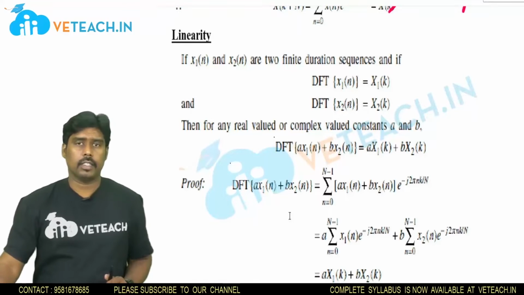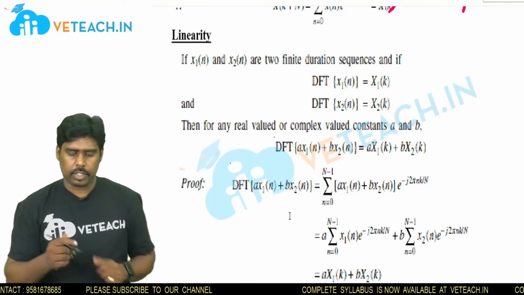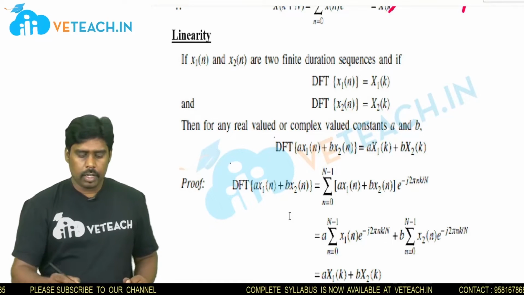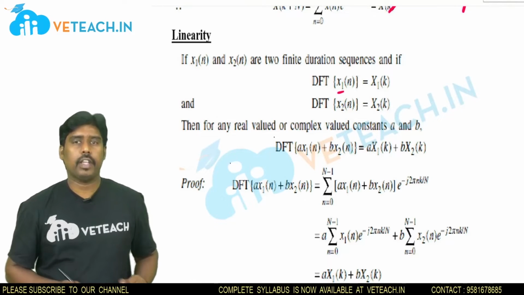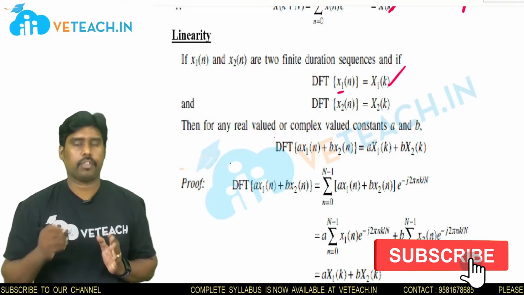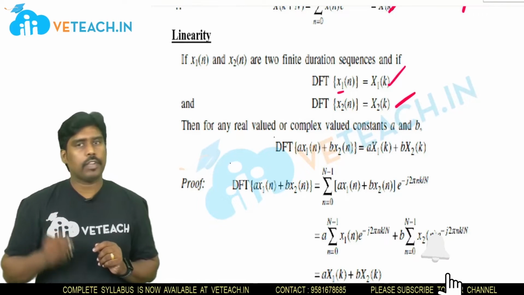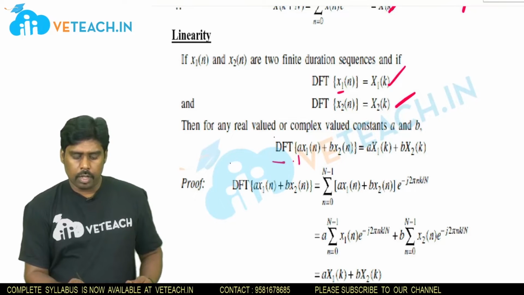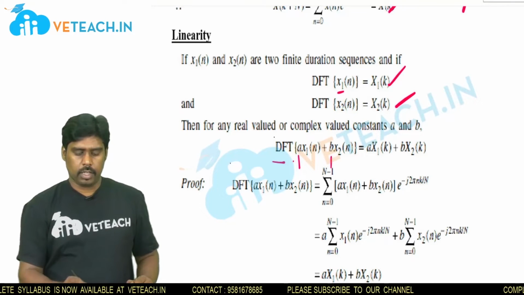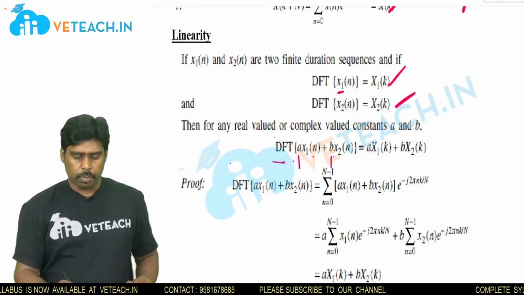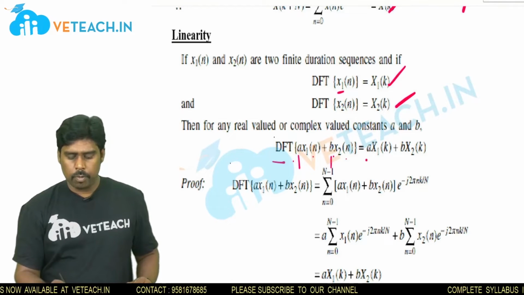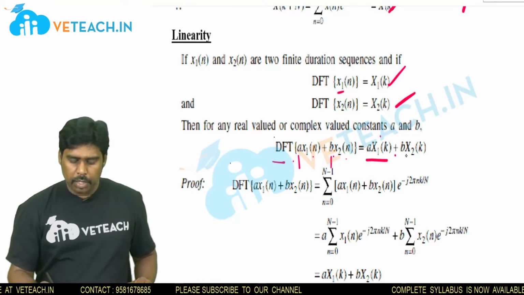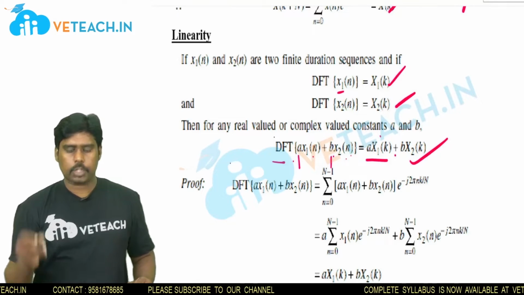The question will be asked like this: prove the linear property of discrete Fourier transformation. Here also the statement is very important. I am taking two sequences. If DFT of x1 of n is X1 of k and DFT of x2 of n is X2 of k, then DFT of a into x1 of n plus b into x2 of n, where a and b are constants, must be equal to a into X1 of k plus b into X2 of k.